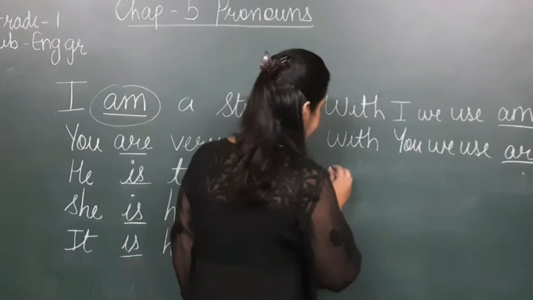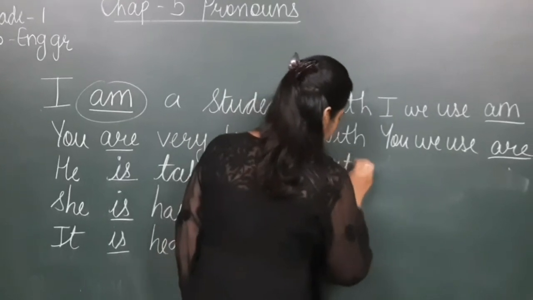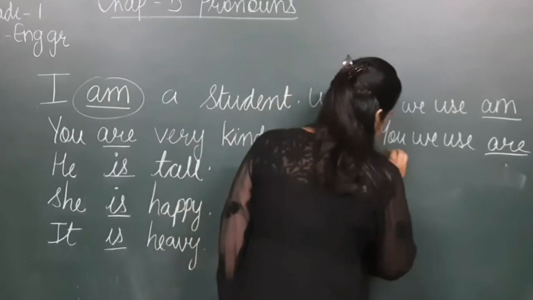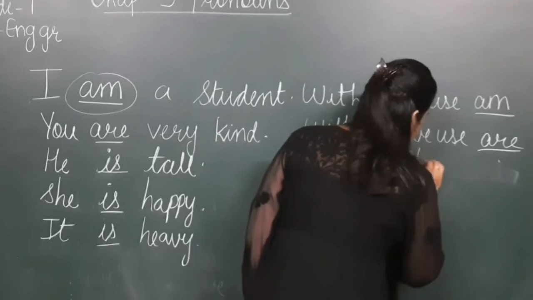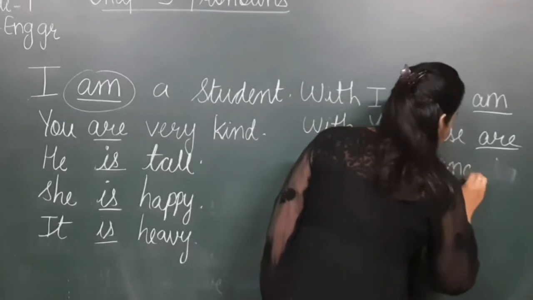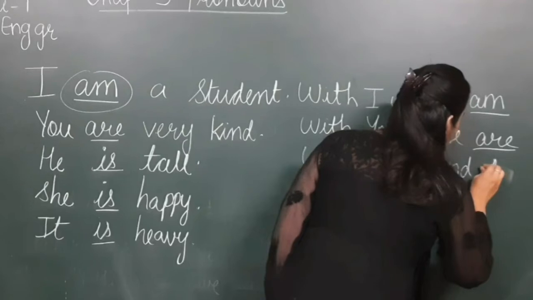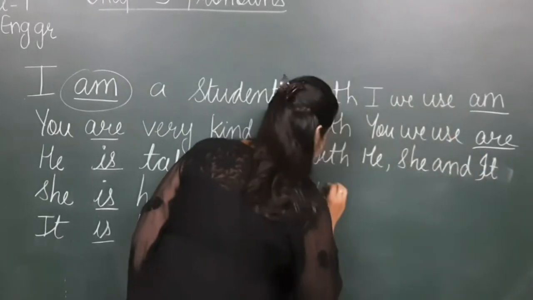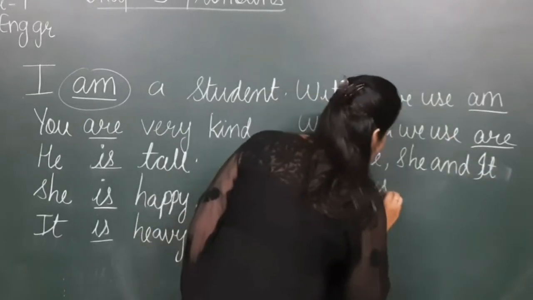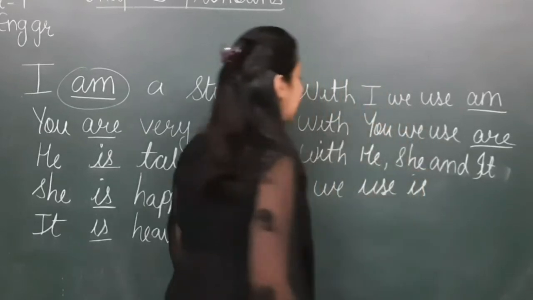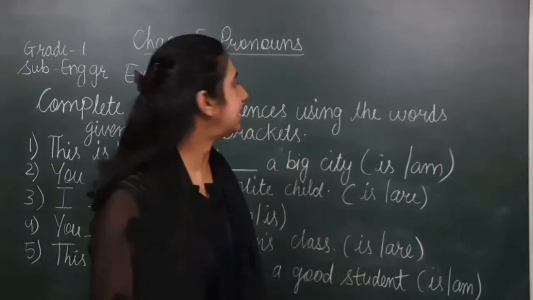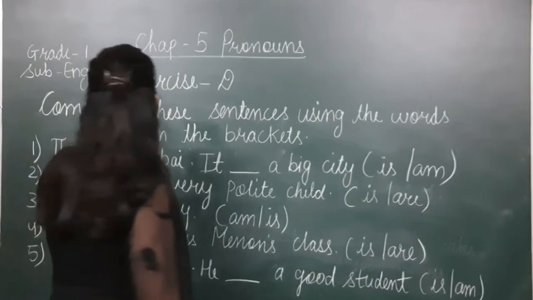So students, with he, she and it, what do we use? We use is. Now students, let's do exercise B.